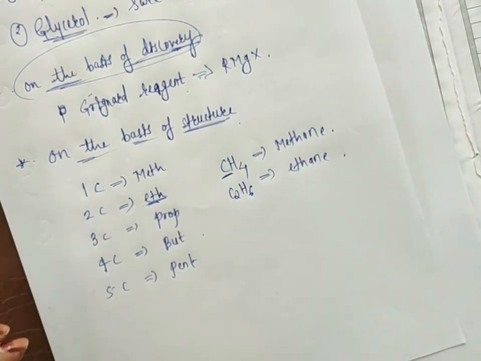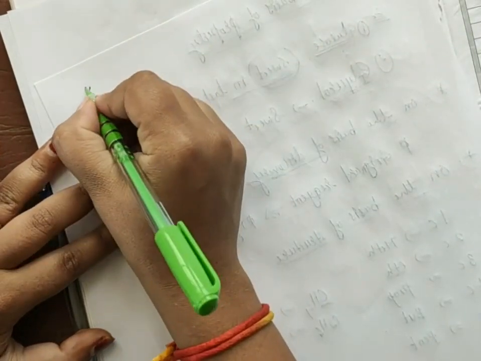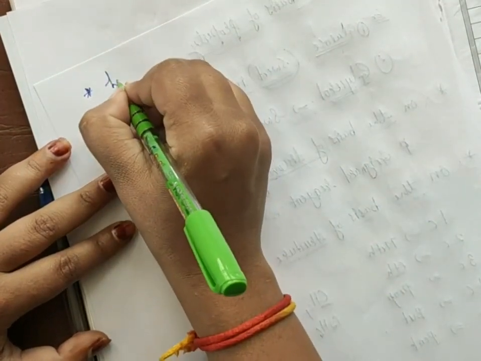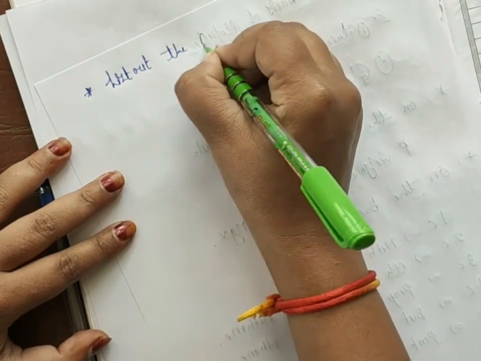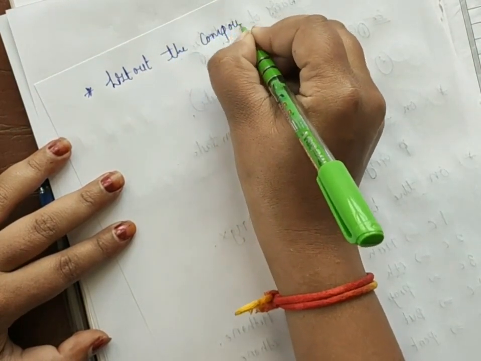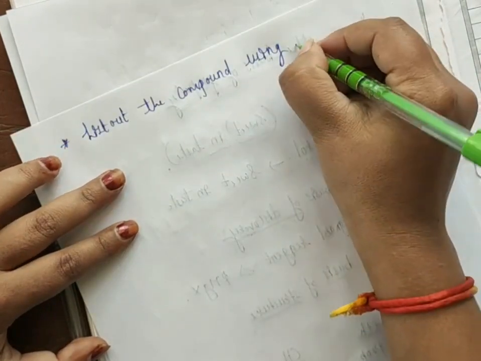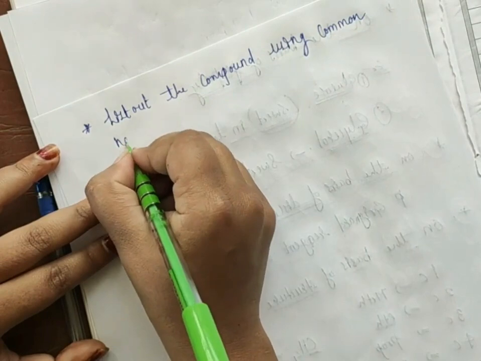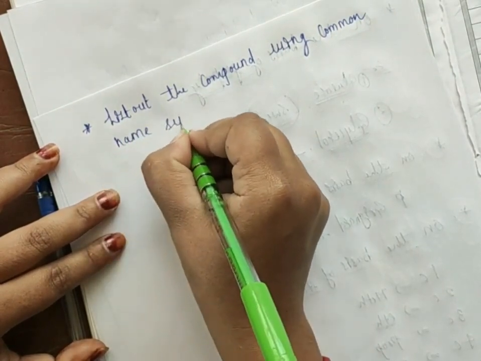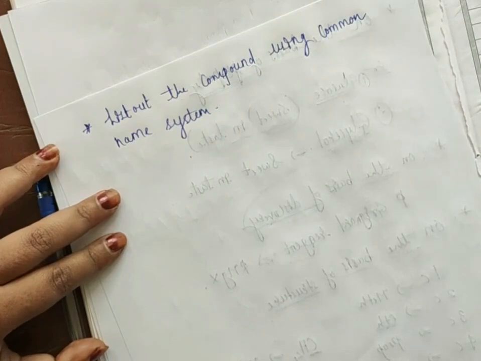Okay, so there are many compounds which are given common names. So next, we can list out the compounds using the common name system.